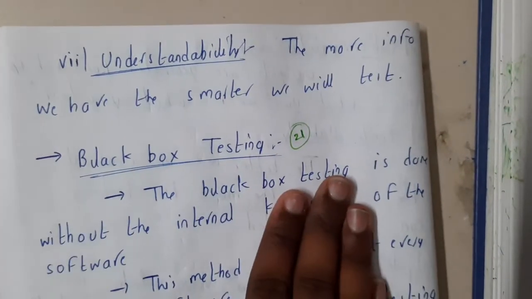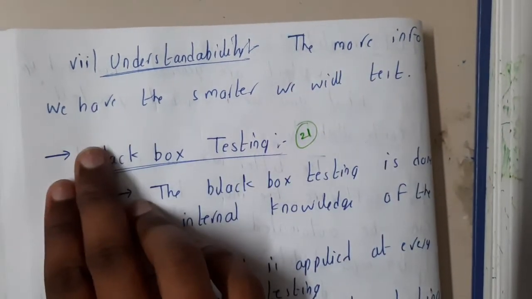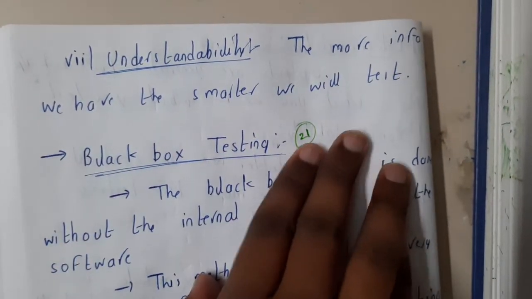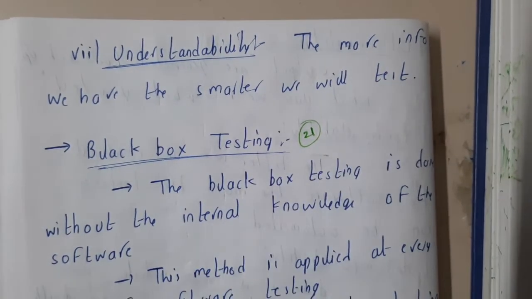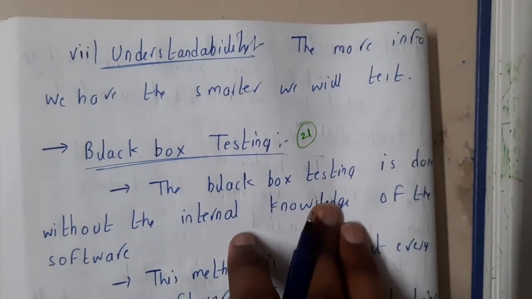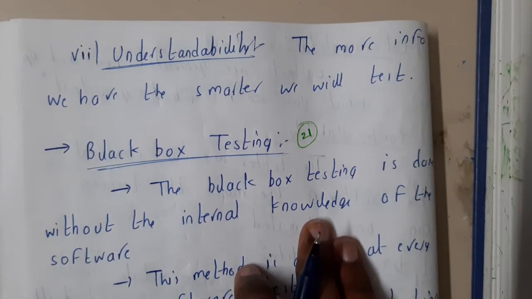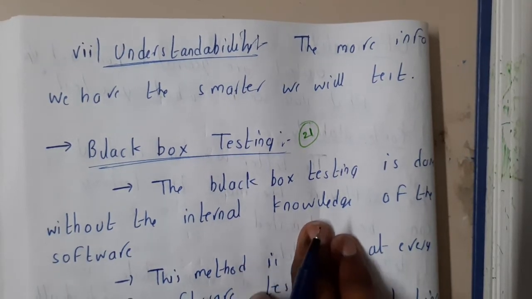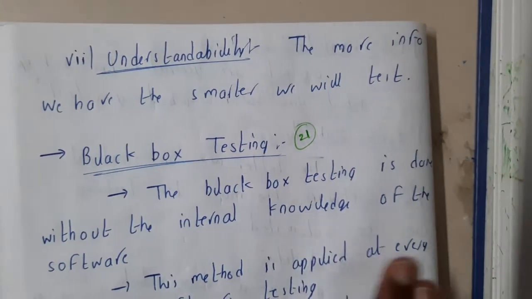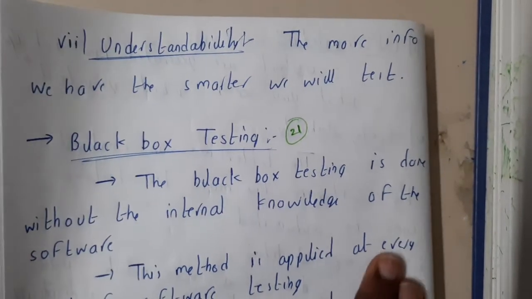Similarly, the last point is understandability. The more information we have, the less we need to test. If you have 100% clarity on where everything is going, you will check only some test cases and say that this is passing, so it will work for the rest also. That is how we decide. I hope everyone got a clear idea about the fundamentals.